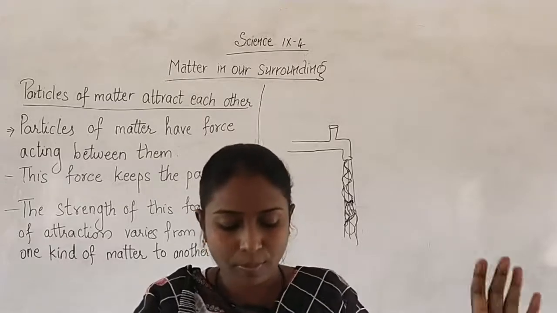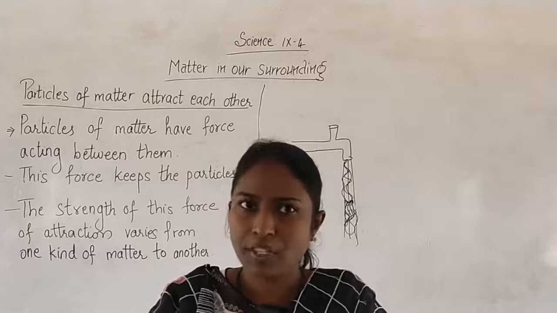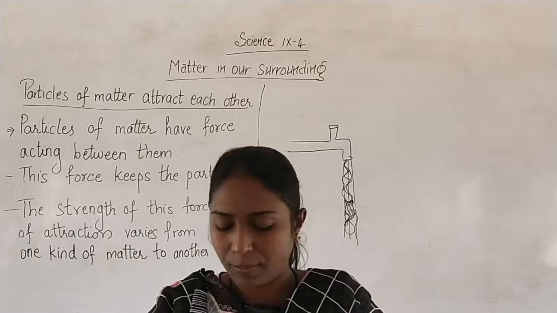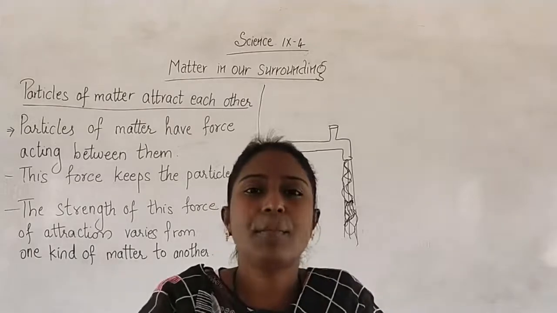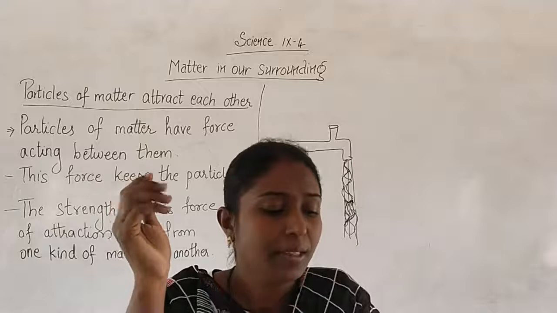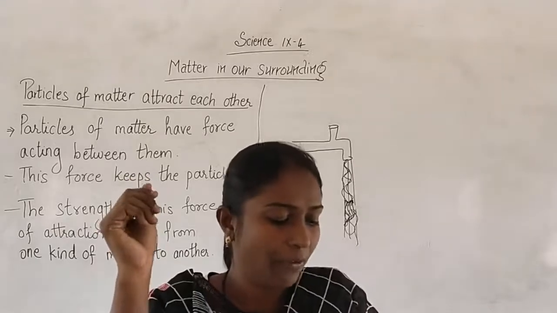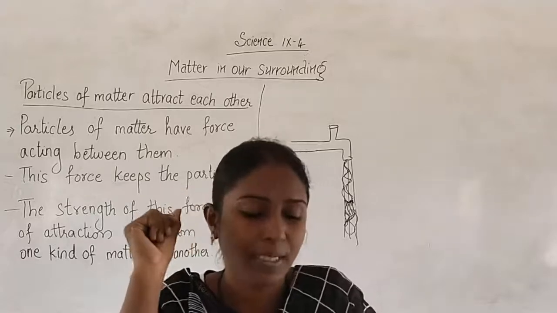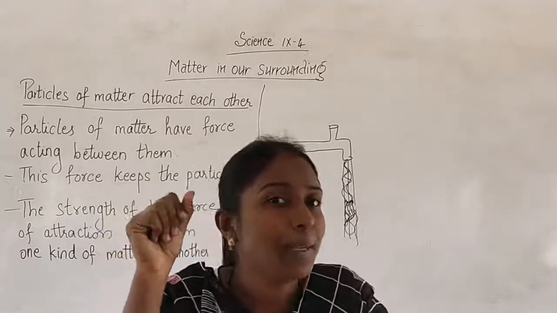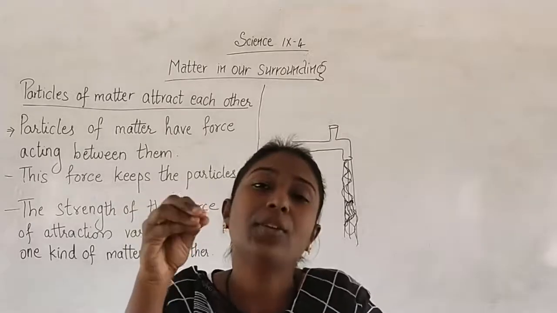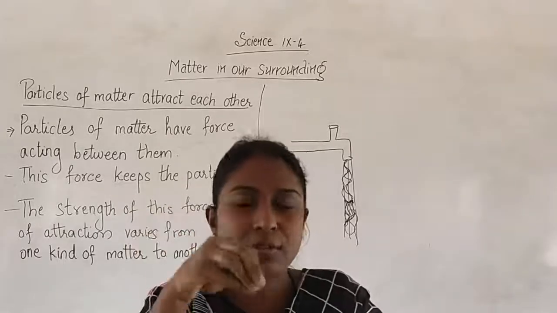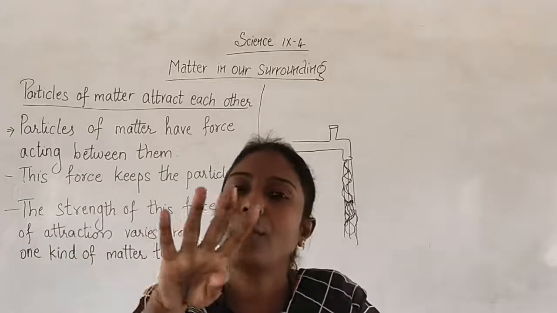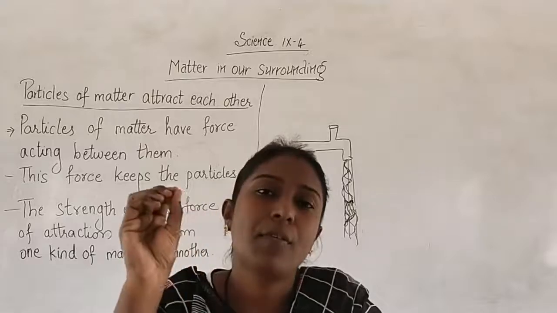So till now we studied what matter is. Matter is made up of particles, and these particles possess some properties. The particles of matter are very small. The particles of matter have space between them. That is why you can see the process of diffusion taking place, and diffusion takes place because the particles are continuously moving. For these also we have seen the experiments. Then particles of matter attract each other. So these are the four properties of particles of matter.